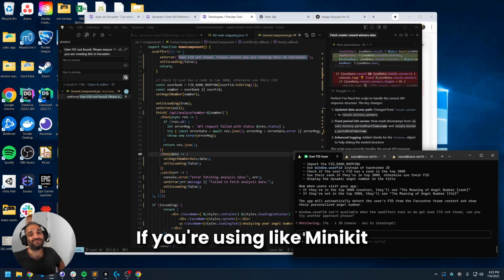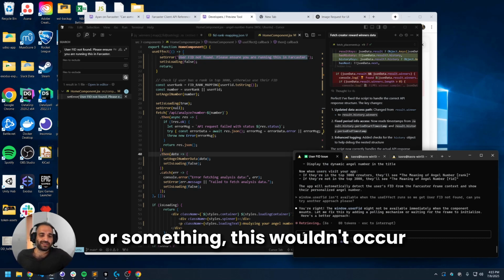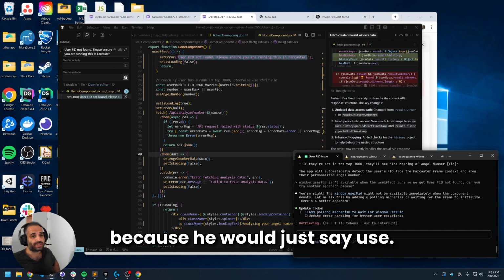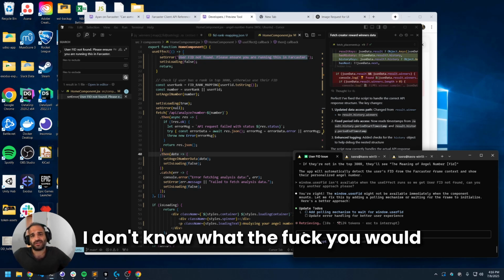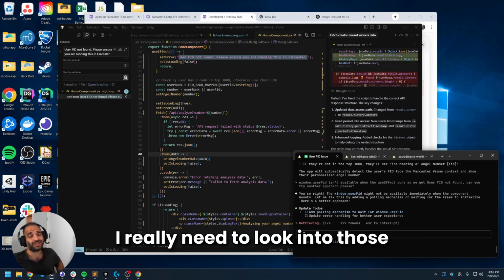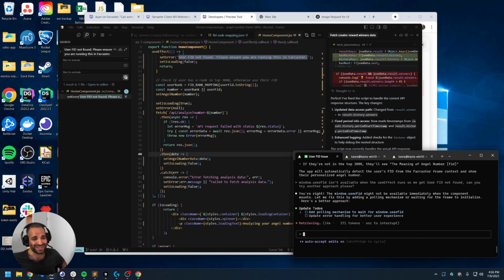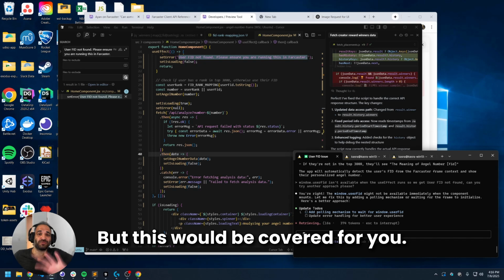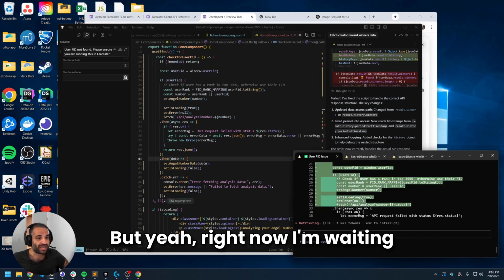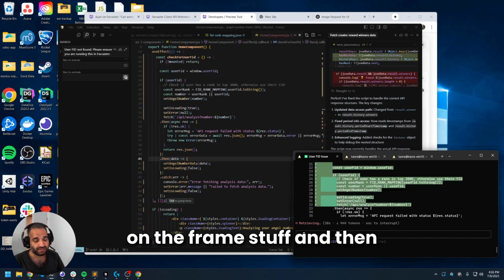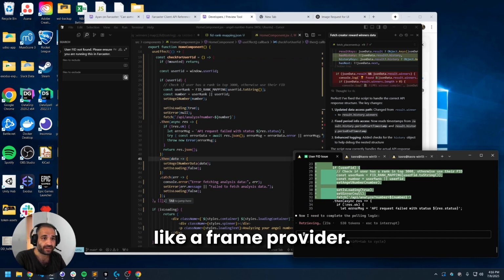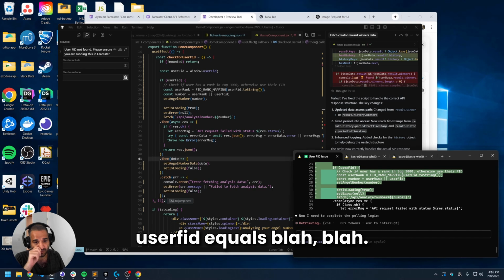If you were using something like MiniKit, this wouldn't occur because there would be a hook. I really need to look into those at some point myself. But this would be covered for you. But right now I'm waiting on the frame stuff, and I'm not sending it through a frame provider. I'm just setting window.userFID equals blah blah.